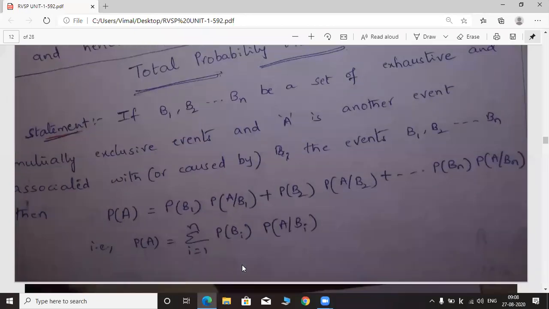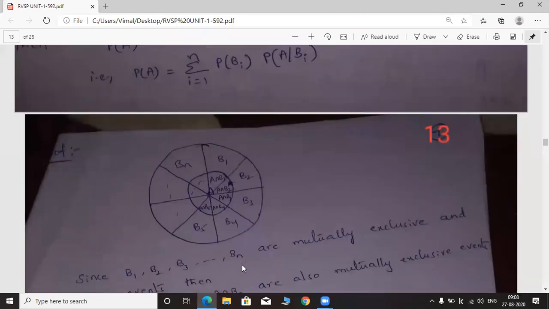So here we have to draw the circles like this. Okay, to indicate one event A, we have to draw one circle, and to indicate another event B, which is split into B1, B2, B3, B4, so on up to Bn. All these are the events in B. So this circle can be drawn like this. So here we have two circles. One is outer circle and another one is inner circle.